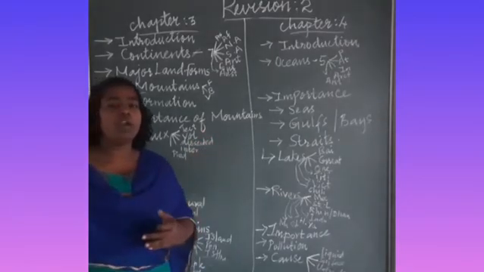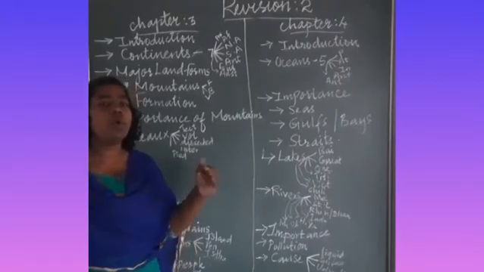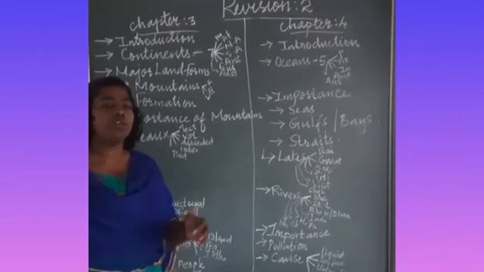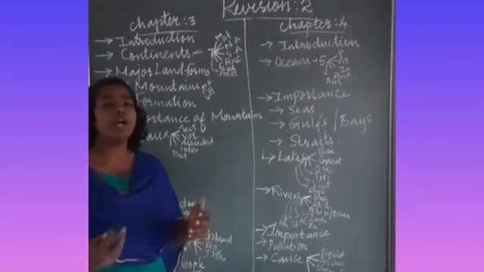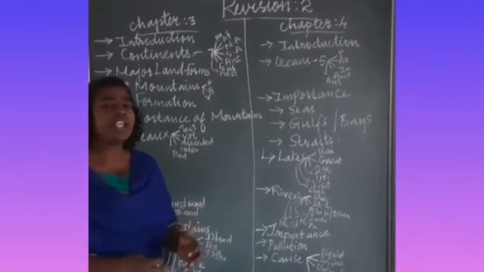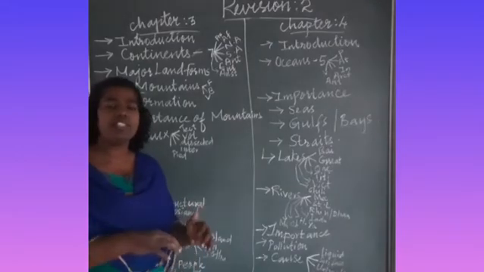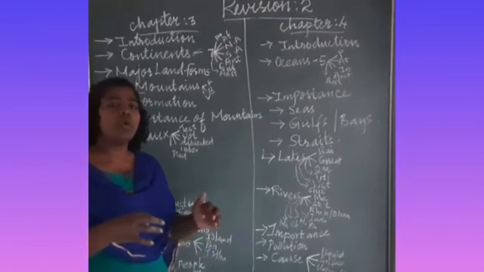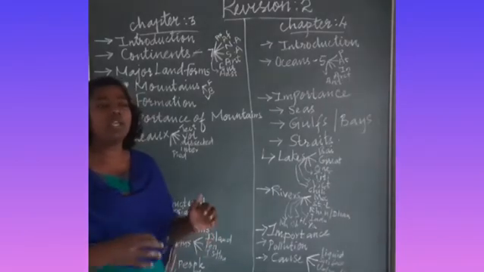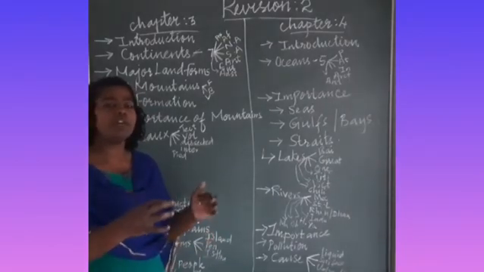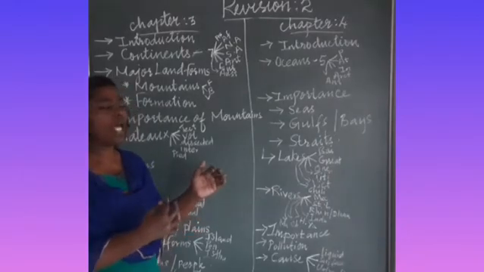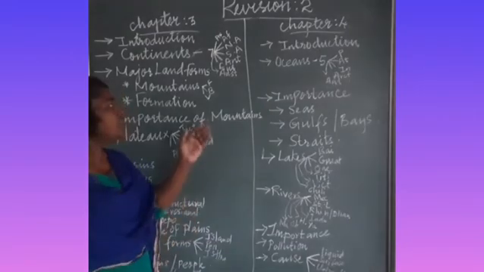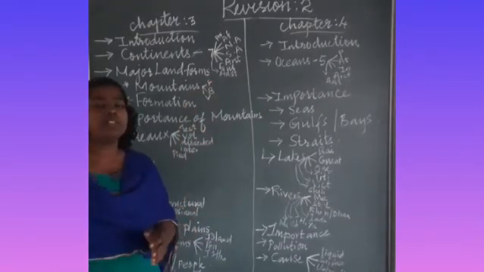Mountains are formed because of the endogenous force that occurs inside the surface of the earth. Endogenous means coming from inside. These are the changes that occur inside the earth, because of the movements of the earth plates, because of the collision of the earth surface. That is how these mountains are formed. Now we will see how fold mountains are formed.